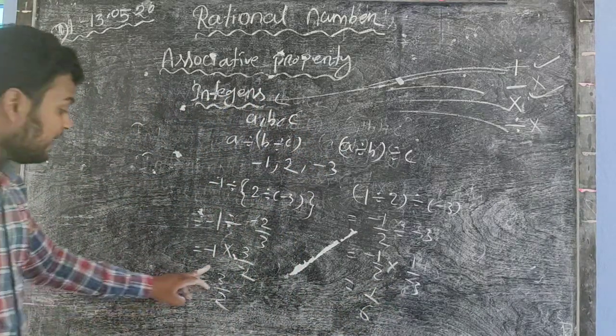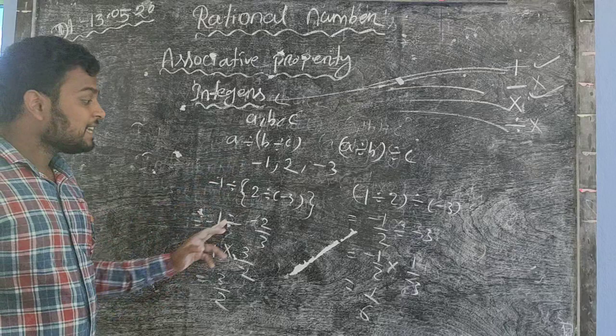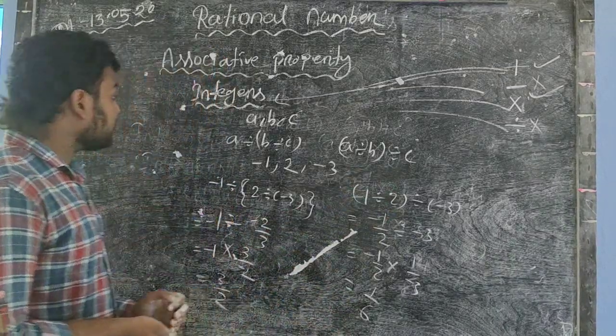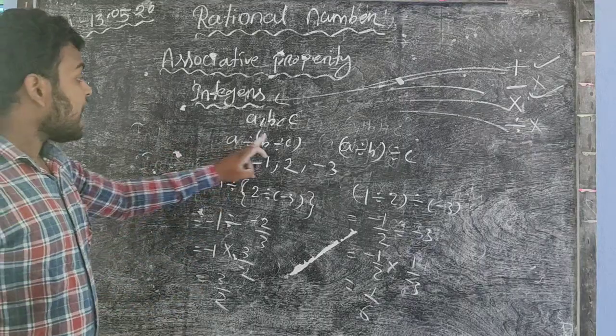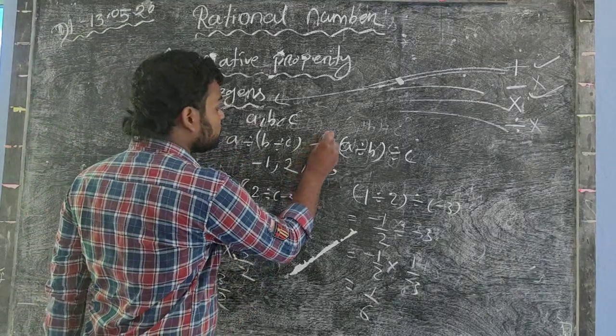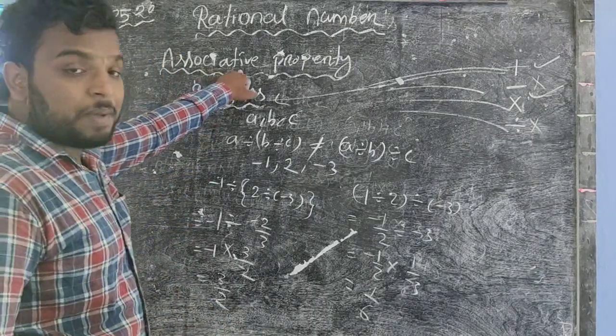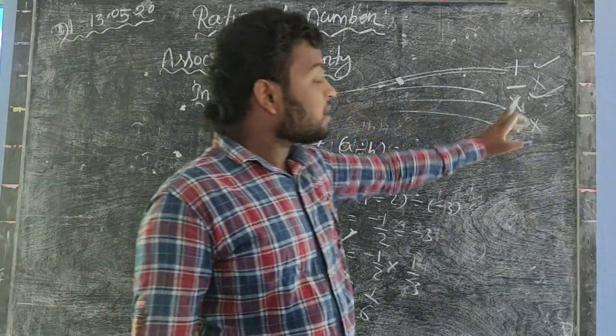So you find 3 by 2 in the LHS and 1 by 6 in the RHS. So we conclude that it does not obey associative property, so we put the does not equal sign. So we conclude that integers do not obey associative property in the case of division.